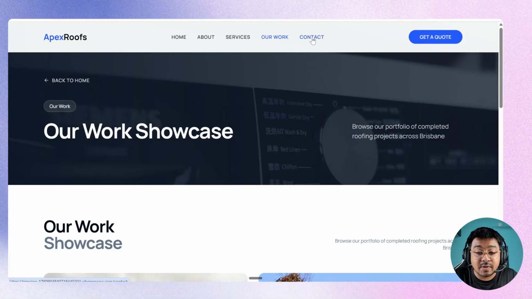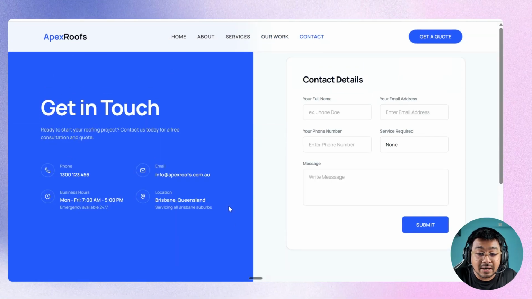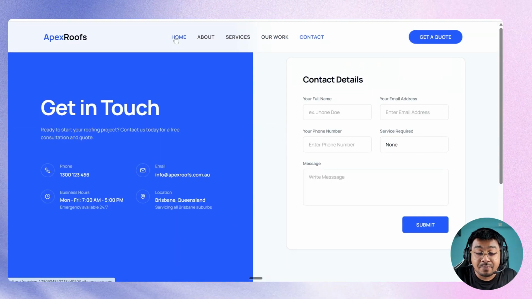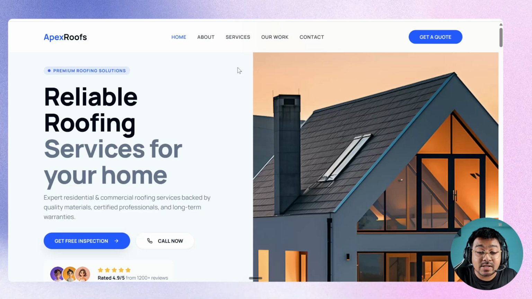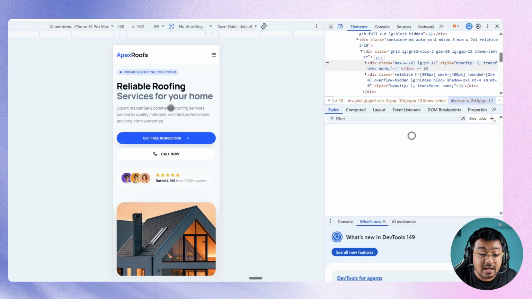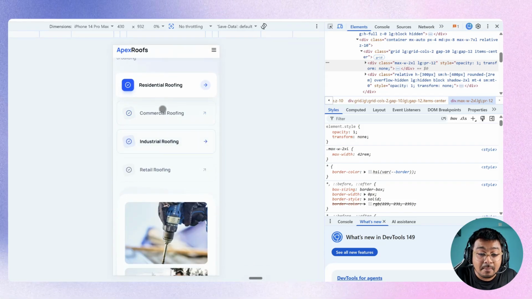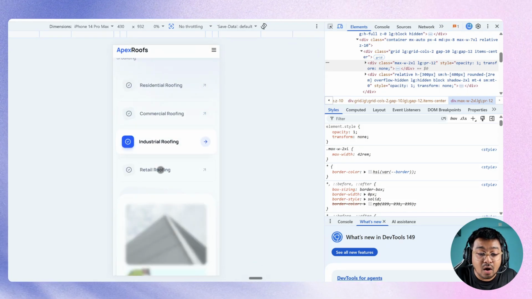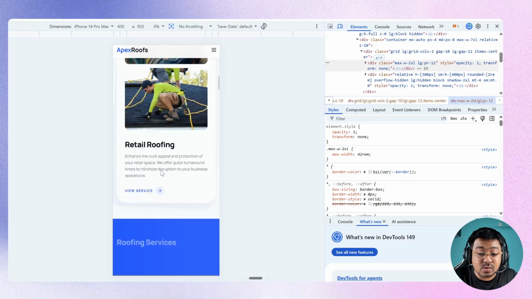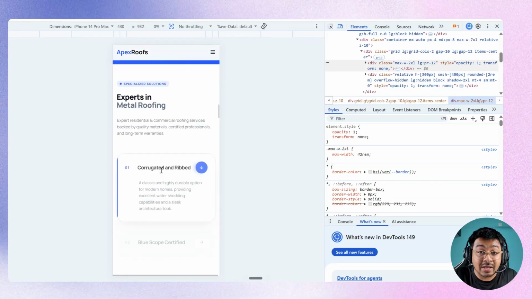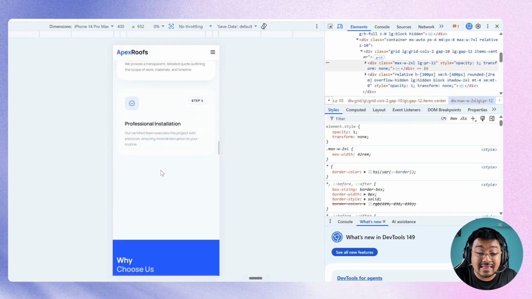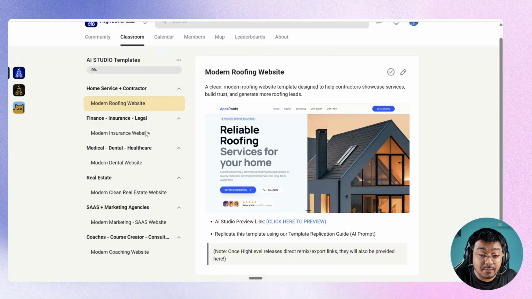And this is the difference between how you create premium templates, and I'm going to give you all of that for free. If you think that this looks good on desktop, guess what? This is also perfectly done inside the mobile mode as well. So you get the experience of a great website, but also an amazing mobile optimized performance. Now, this is what people are looking for when they want to pay you a premium price. And that's exactly what you'll be learning inside my community.